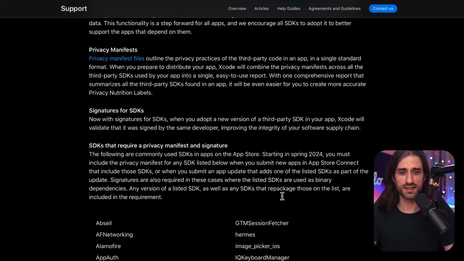So here, that seems to suggest that if you're already using the third-party dependency, until you update it, you don't need to provide a privacy manifest. Which, to be honest, when you think about it, kind of makes sense because otherwise there are so many apps that have old versions of SDKs that would be very costly to update.